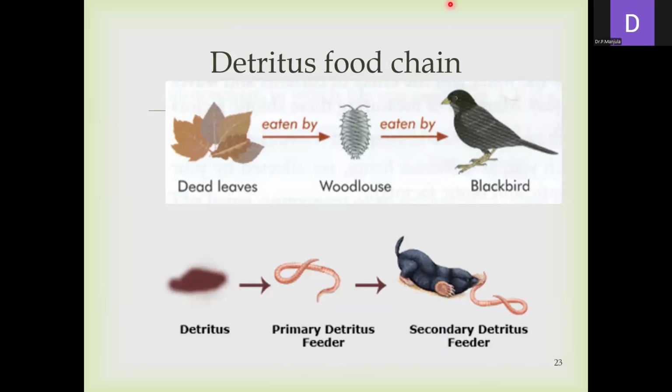Here is the detritus food chain. Another one is the detritus food chain, which starts with the dead matter. For example, dead leaves are eaten by the wood louse, which again is eaten by the blackbird. So that is an example of a detritus food chain, which starts with dead organic matter, for example a leaf or any dead body. Here are the primary detritus feeders, and next it is eaten by the secondary detritus feeder.